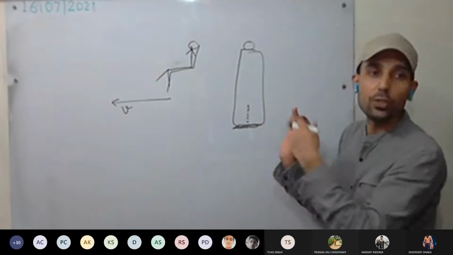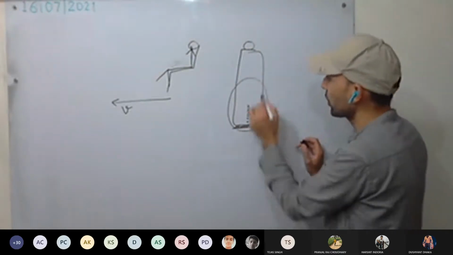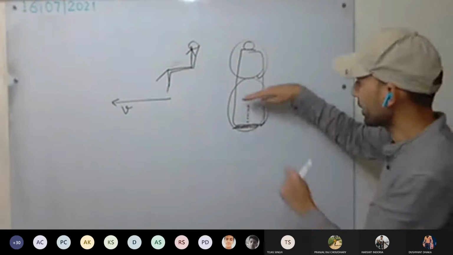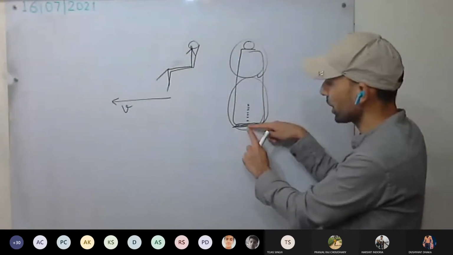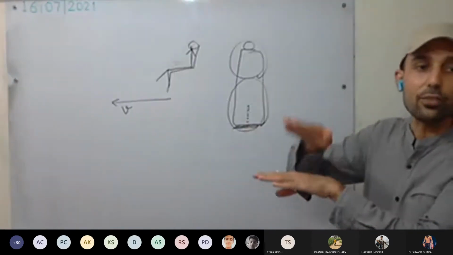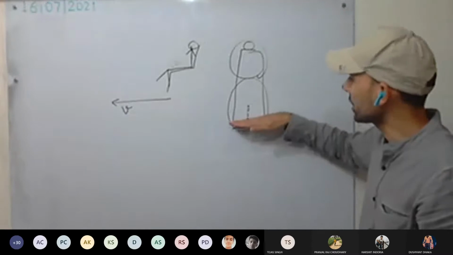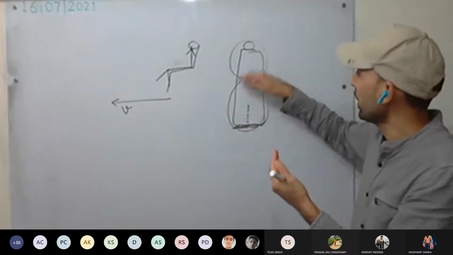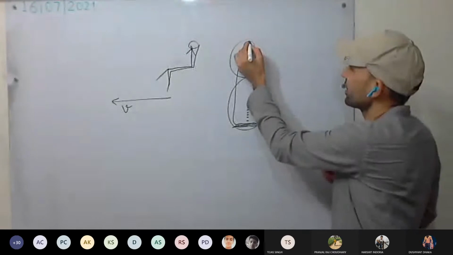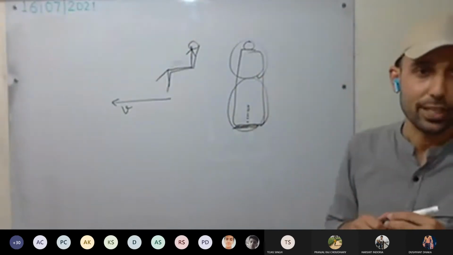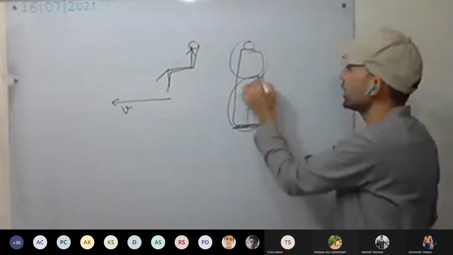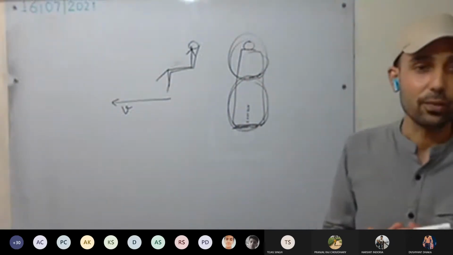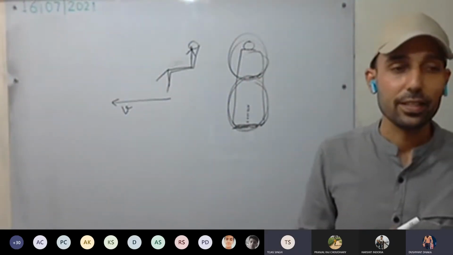So usually, to make it simple, we say lower body and upper body. But in truth, the point which is touching the ground will come to rest immediately. The next point just above will take some time. The next point above will take some more time. And the top point here will take the maximum time. So usually we divided it into two parts, upper body and lower body. Understood now? Yes, sir.